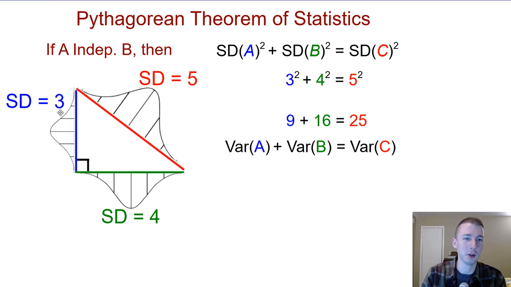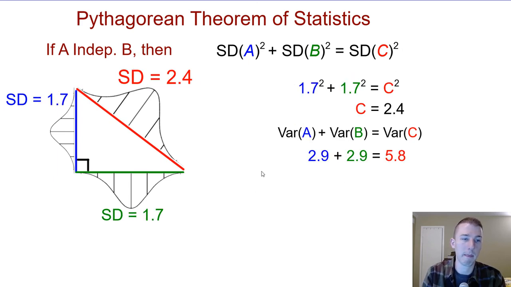Yeah, really cool. And then to go back down to the standard deviation, we take the square root of it. So 3, 4, and 5, the same thing. Standard deviation of event A squared plus standard deviation of event B squared is equal to the standard deviation of the sum of the two events squared. And then to get back to the original one, we would take the square root of it to get back to the actual standard deviation, which is pretty cool. All right, so here are the values, our actual values.